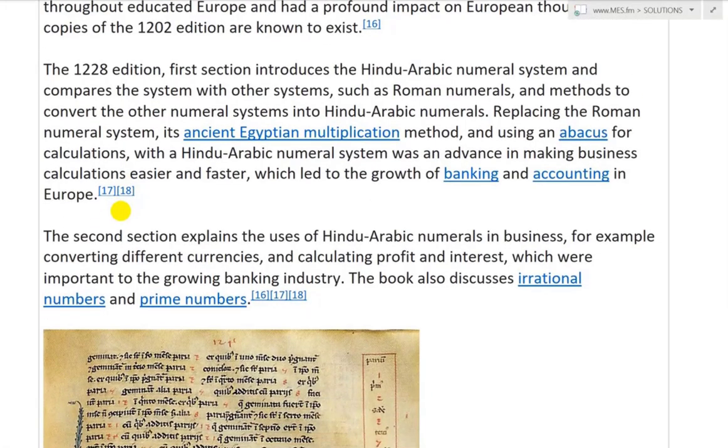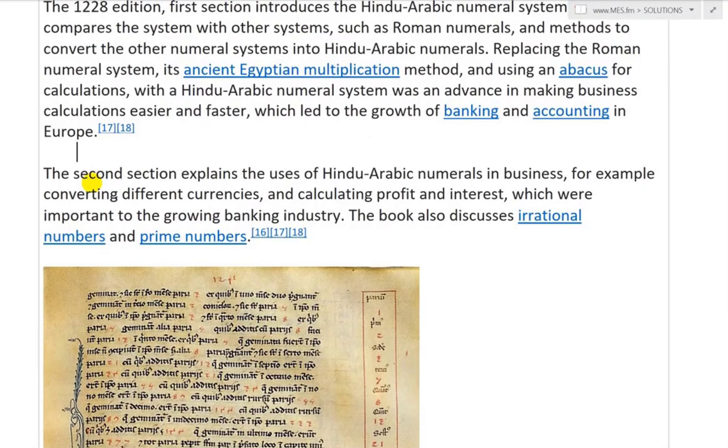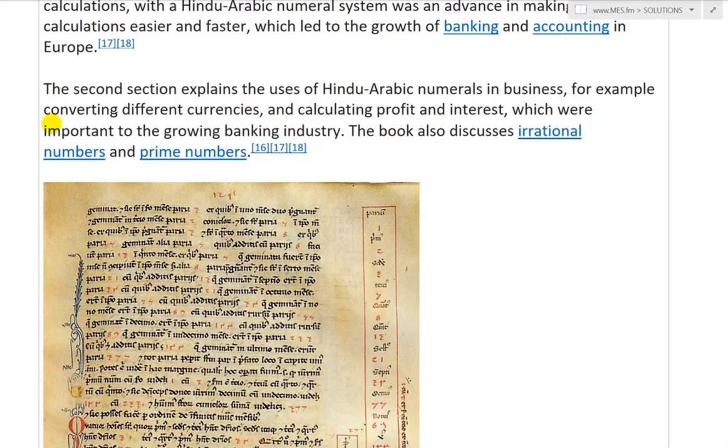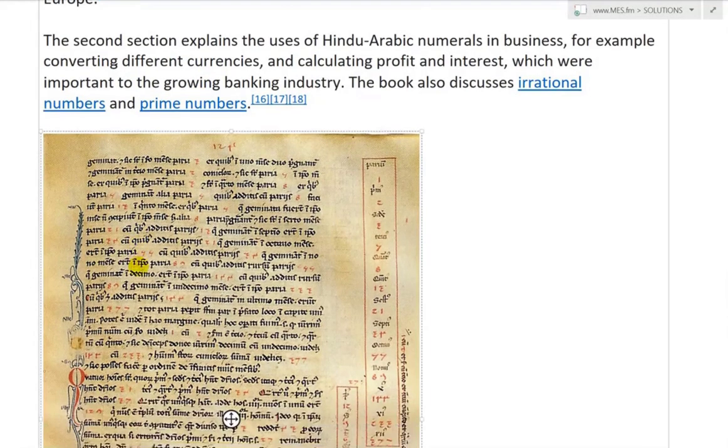Replacing the Roman numeral system and the ancient Egyptian multiplication method, and using an abacus for calculations, the Hindu-Arabic numeral system was an advance in making business calculations easier and faster, which led to the growth of banking and accounting in Europe. The second section explains the uses of Hindu-Arabic numerals in business, for example converting different currencies and calculating profit and interest, which were important to the growing banking industry. The book also discusses rational numbers and prime numbers.